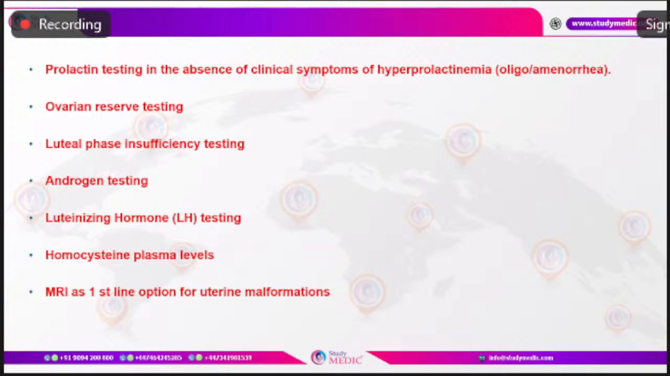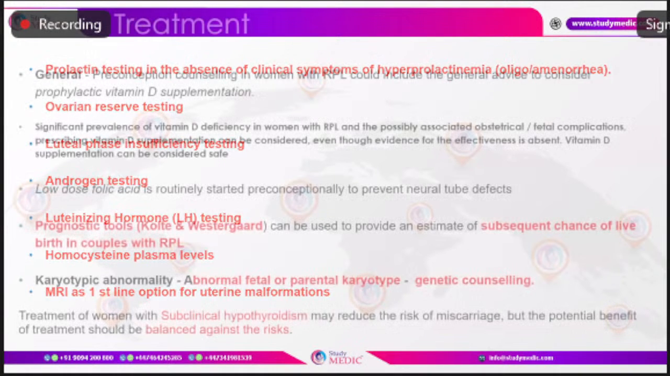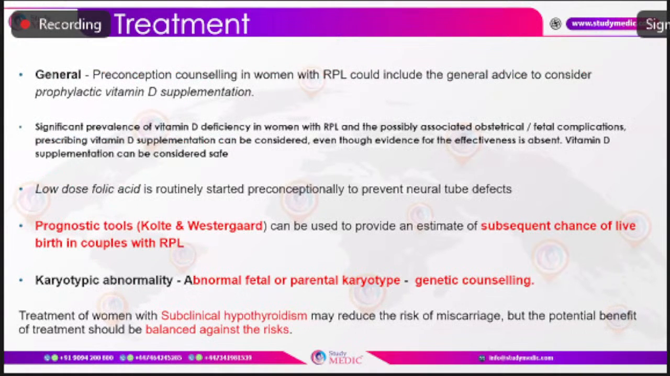Luteal phase insufficiency testing: earlier we used to think that LPD, or luteal phase defect, plays a role in recurrent pregnancy loss, but there is no evidence, and that is why even in unexplained recurrent pregnancy loss, we don't recommend the use of progesterone. Androgen testing is not recommended. LH testing and homocysteine plasma levels are not recommended, and MRI is not recommended as a first line option for assessing uterine malformations. Now coming to the management part.